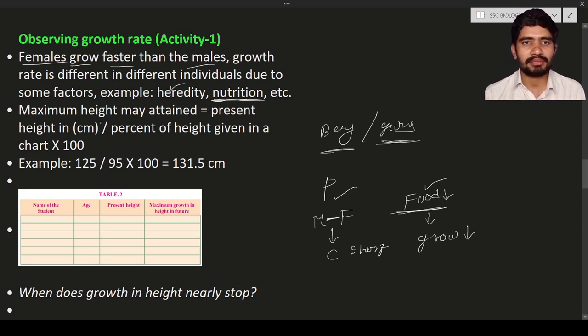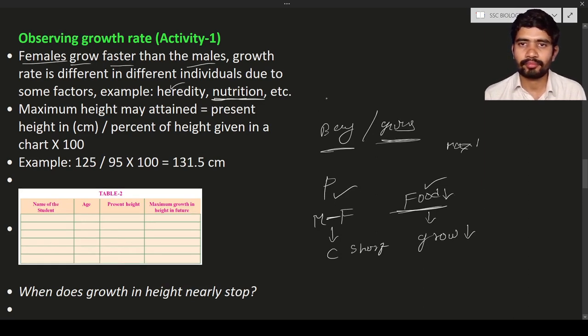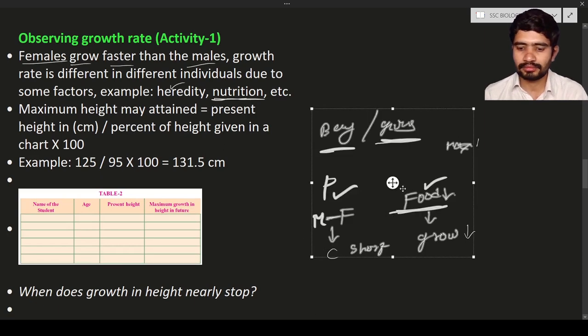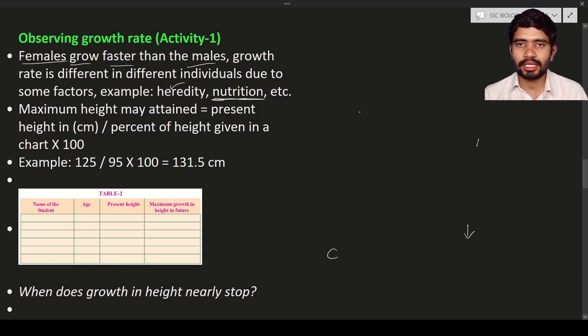Okay, next, the maximum height that may be attained can be calculated. So how do you calculate the maximum height that you will grow in the future? We have a simple formula. That is present height in centimeters. Okay, present height. So maximum height is equal to, okay, centimeters.